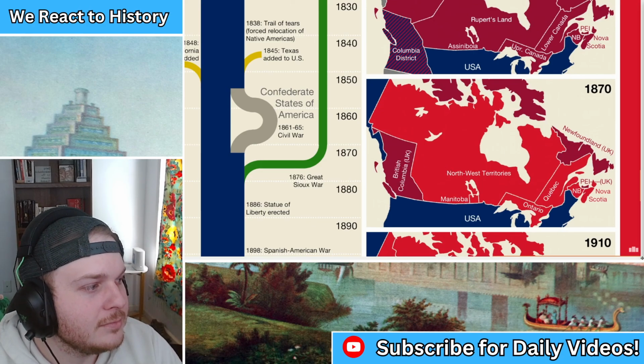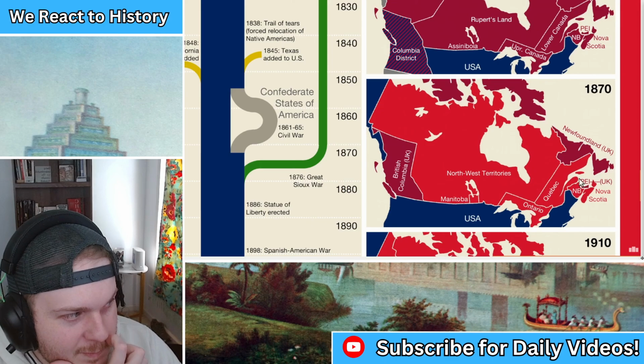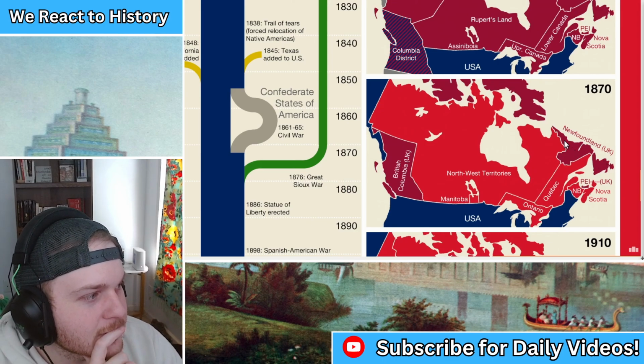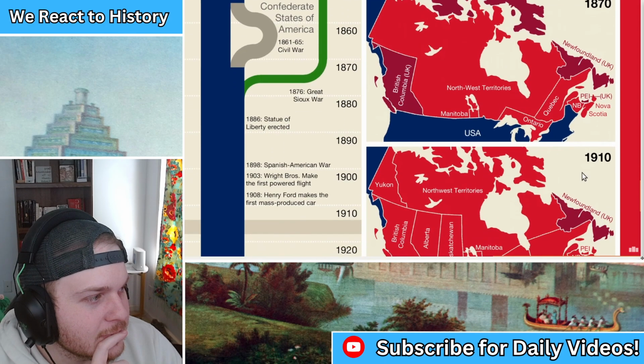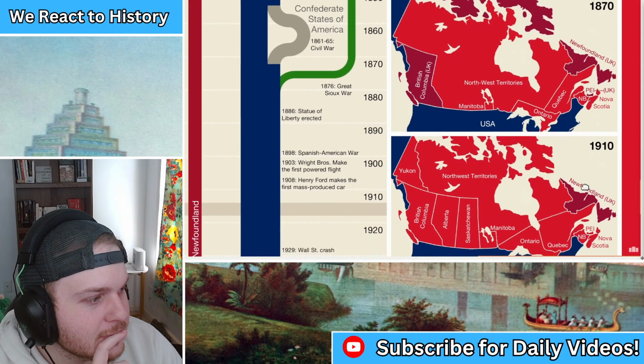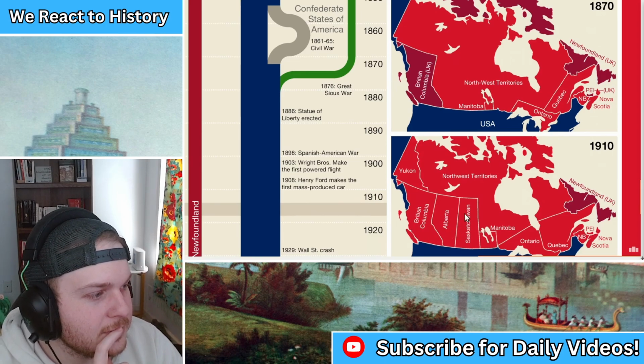At this point, British Columbia, Prince Edward Island, and Newfoundland were colonies of Great Britain, separate from Canada. But by 1910, BC and PEI had joined, and the provinces of Alberta and Saskatchewan had formed out of the Northwest Territories. Only Newfoundland remained separate.